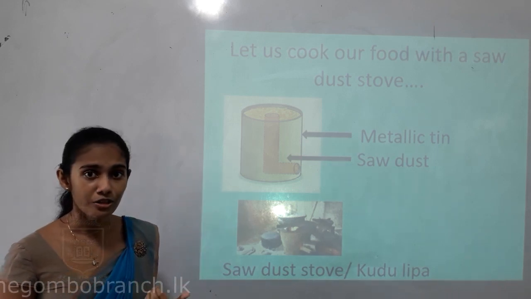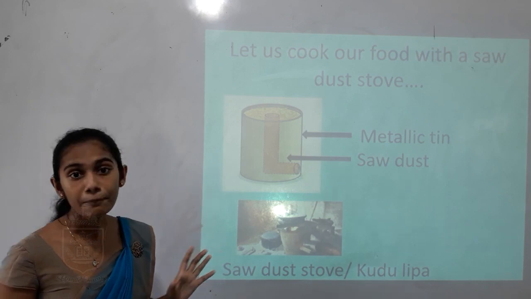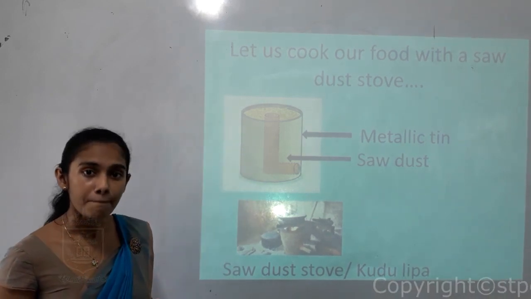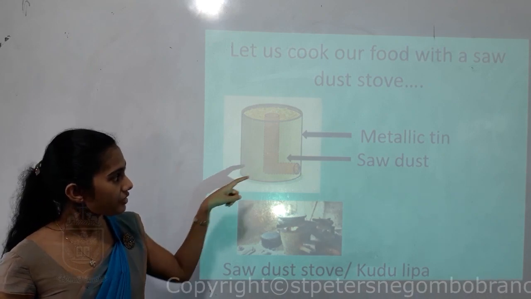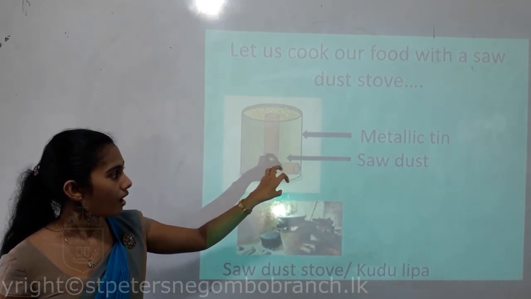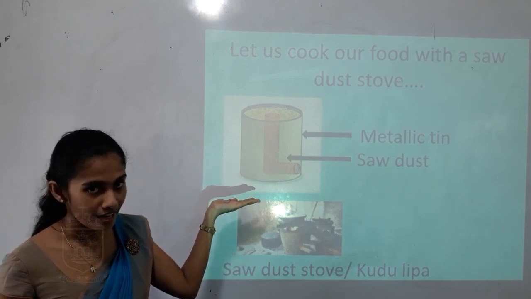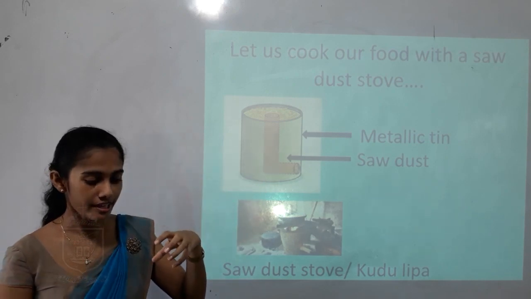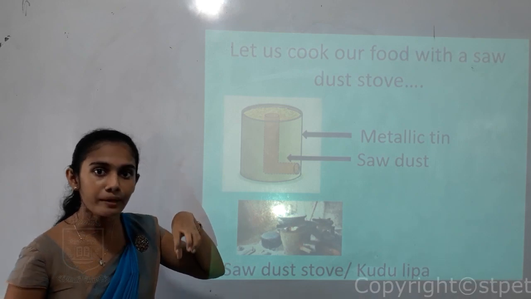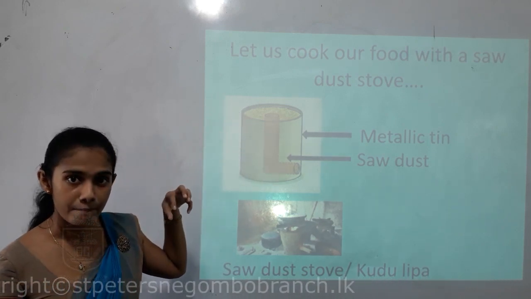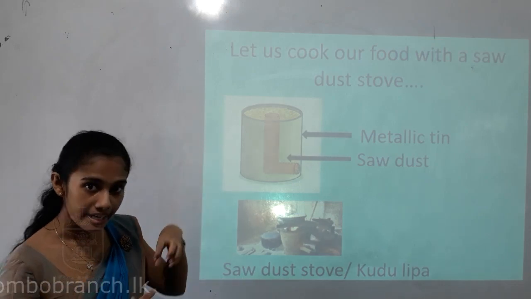Now I am going to tell you how to prepare a kudulippa at home. Okay, so for that you all have to take a metallic tin. Then in that you all have to cut a hole somewhere closer to the bottom, right? Then, children, you all have to take somewhat large 2 PVC tubes. Then you all have to keep them inside the metallic tin to have a L shape.